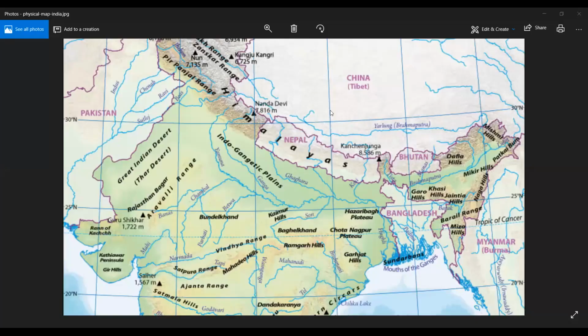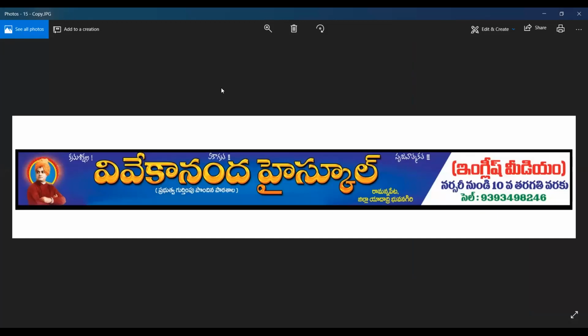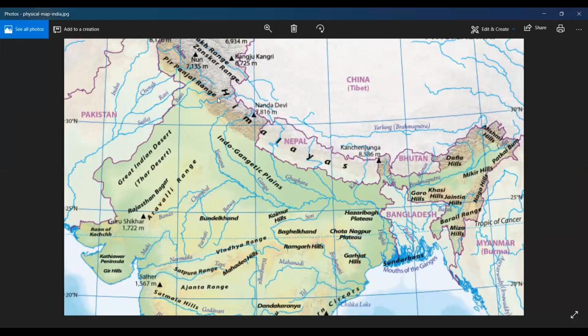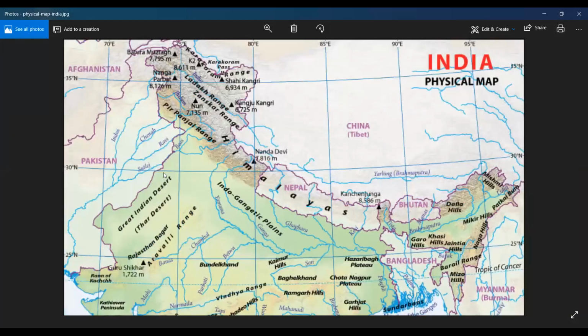Now just see the physical map of India where you can find the Himalayan mountains running in the west and east direction. They run in the west and east direction, and they extend for a distance of 2,400 kilometers.